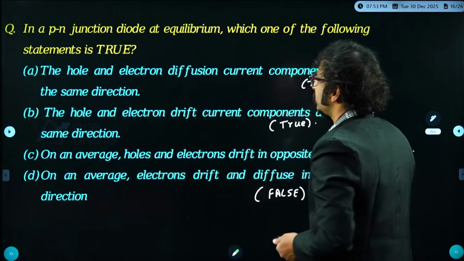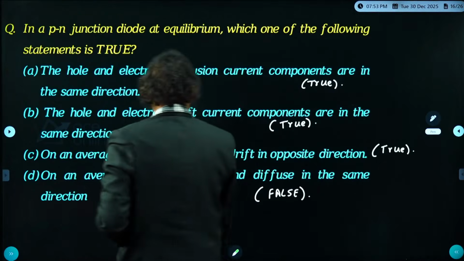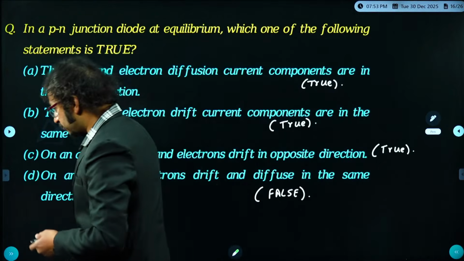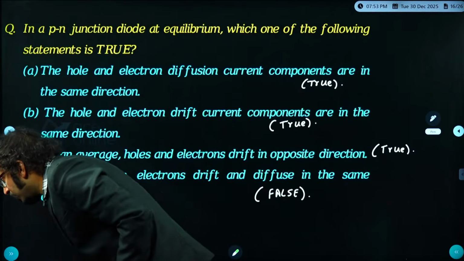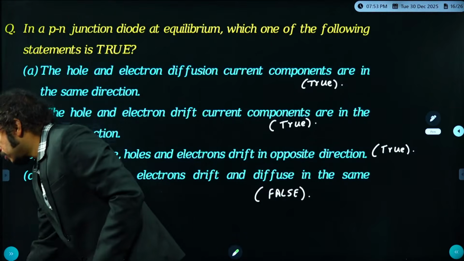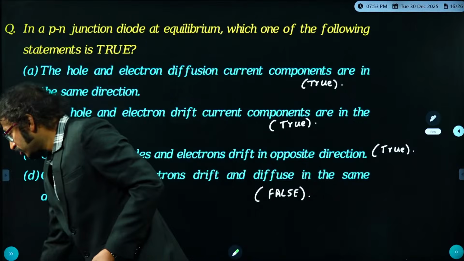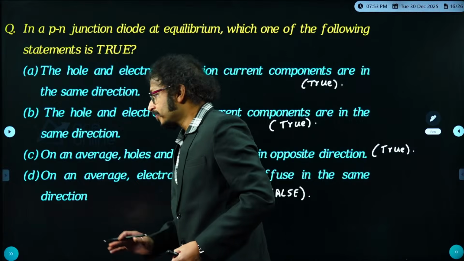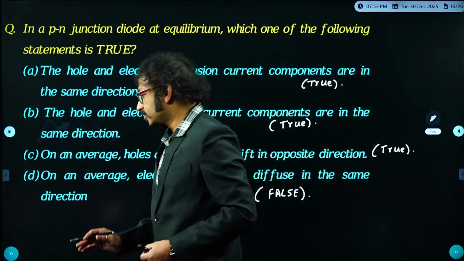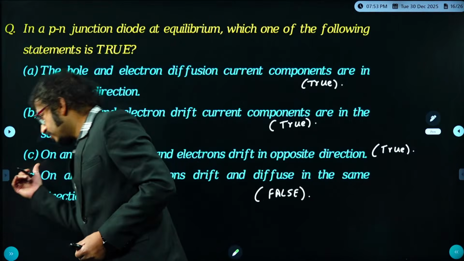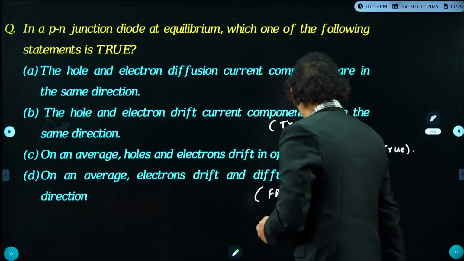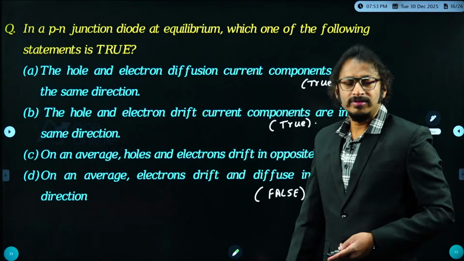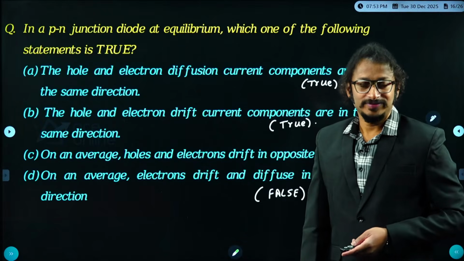Which of the following statements are true? Yes, options A, B and C. Options A, B, C are true. So A, B, C. Mansoor, you're right. Mansoor has given the right answer. And Rakesh, you have given it as B, C, D. No, Rakesh, it is not right. It is A, B, C. Please have a look carefully. A, B, C is the right answer for the given question.